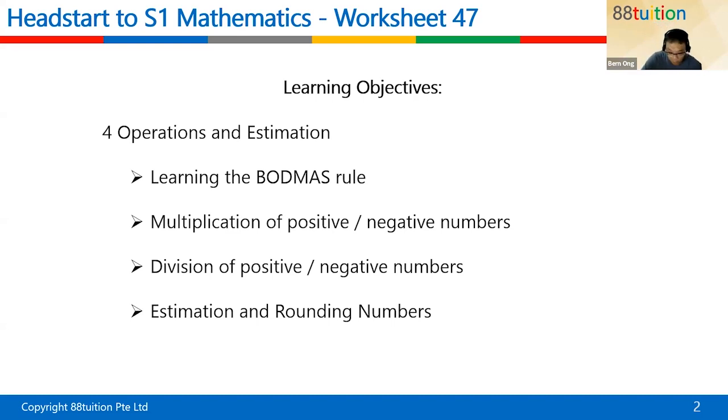So today, I was telling Asfa that we are doing something called real numbers. We are moving into deeper real numbers, but really not that deep. We are going to do a revision of the BODMAS rule. What's the meaning of BODMAS? If you still remember in primary 5, your teacher taught you this. It's called the order of operations. We have the plus, minus, times, divide, but which do we do first? That's the question. Later we'll be talking a little bit about that. And today, very importantly, we'll be talking about the multiplication and division of positive and negative numbers.